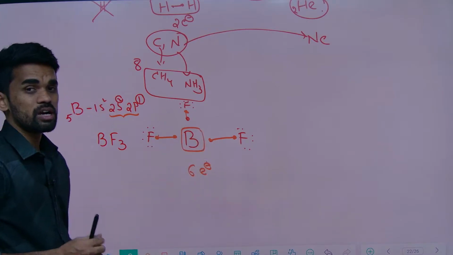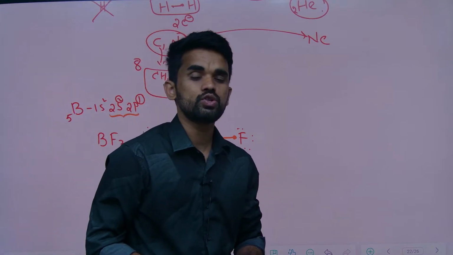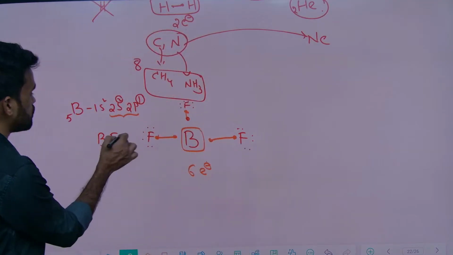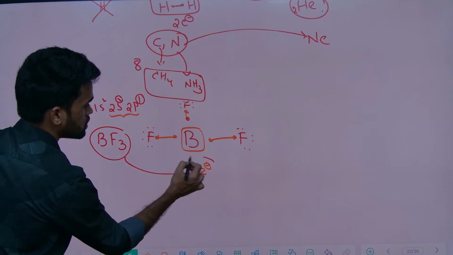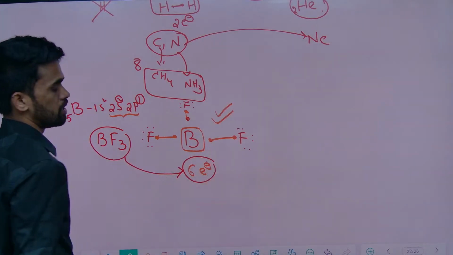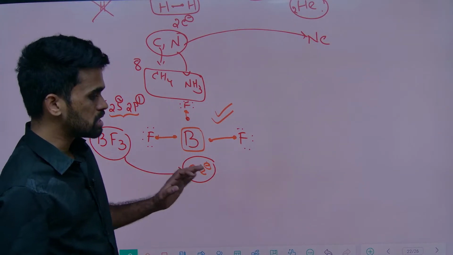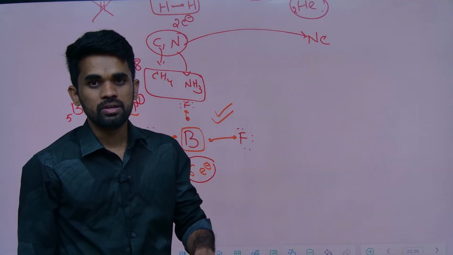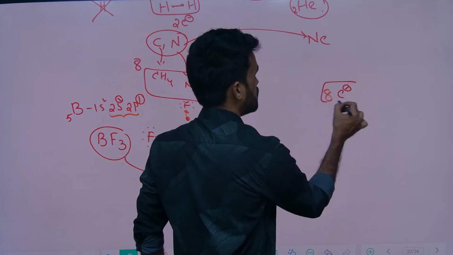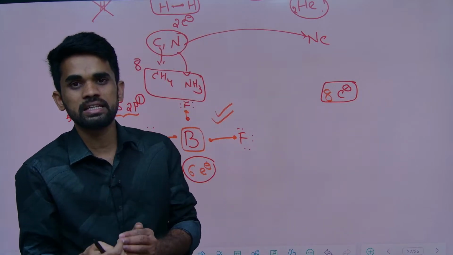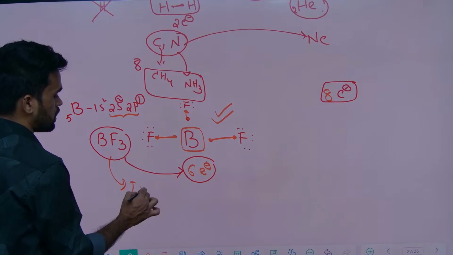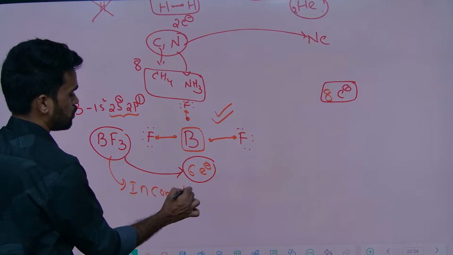But what we know from the Lewis explanation is that there should be 8 electrons in the molecule, then that molecule is stable. But this BF3 molecule has only 6 electrons on the central boron atom, yet it exists and is stable. Therefore the Lewis dot structure failed here. As per him there should be 8 electrons, the octet, but there are some elements with fewer than the octet. I can call these molecules incomplete octet.